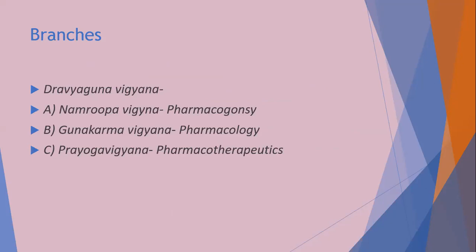Then what are the different branches of Dravyaguna? Mainly we can divide the branches of Dravyaguna into three categories. One is Nama Rupa Vigyan, the second one is Gunakarma Vigyan, and the third one is Prayog Vigyan. Nama Rupa Vigyan, Nama means name, Rupa means physical characters.